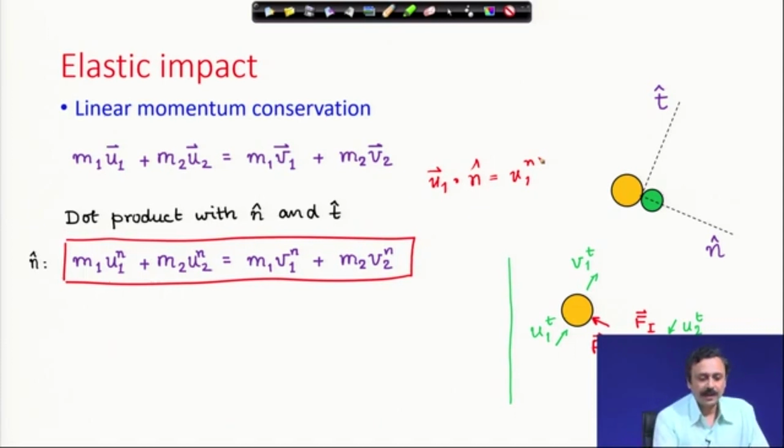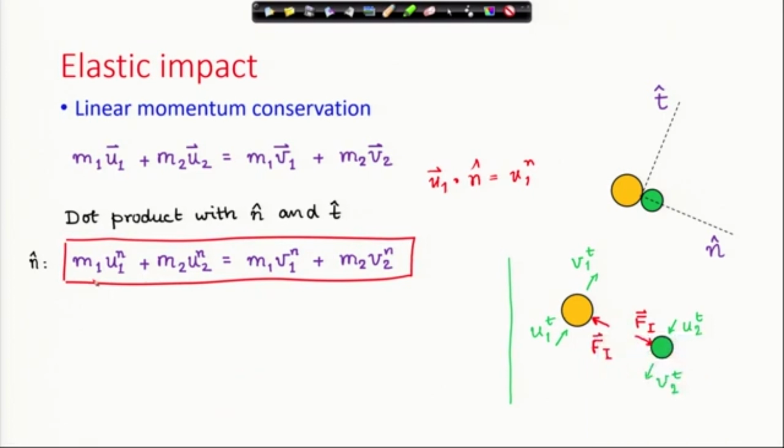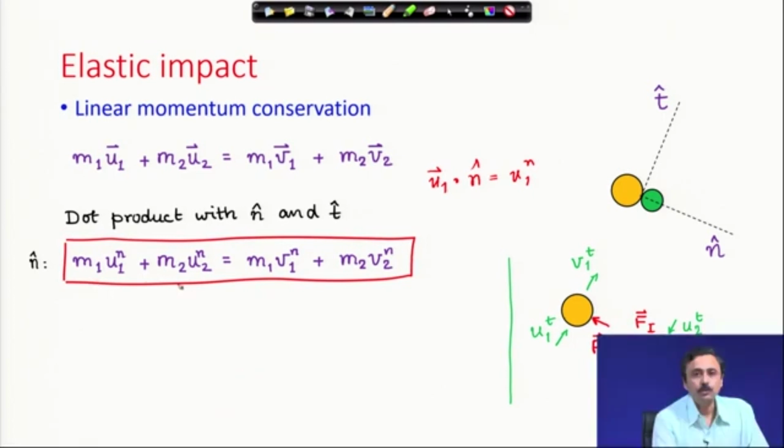Therefore, from the left hand side I get m1 u1 normal plus m2 u2 normal, and from the right hand side I get m1 v1 normal plus m2 v2 normal. I have taken a dot product with the normal direction.